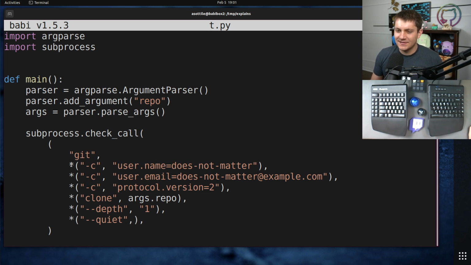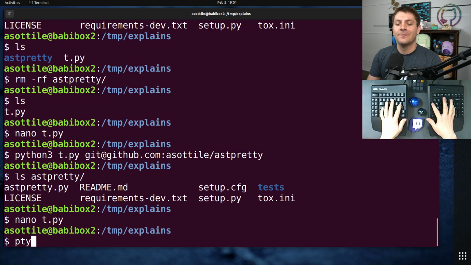So this is the star operator. It takes an iterable and it folds it into the parent iterable. If you've worked in JavaScript, they usually call this spread. I guess you can call it spread in Python too. I don't know that it has an official name. I like splat because it sounds funny.